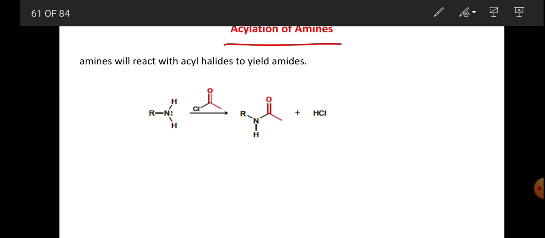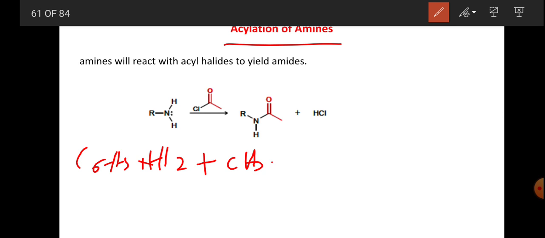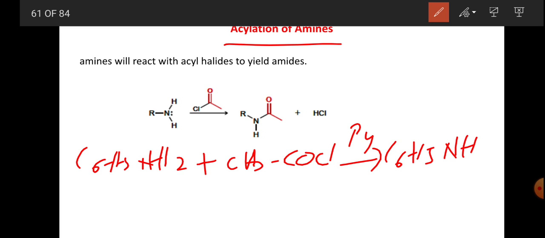So if we take C6H5NH2, aniline, with CH3COCl, acetyl chloride, this reaction can be driven forward by pyridine. In the presence of pyridine, we get C6H5NHCOCH3. So this is acetanilide.